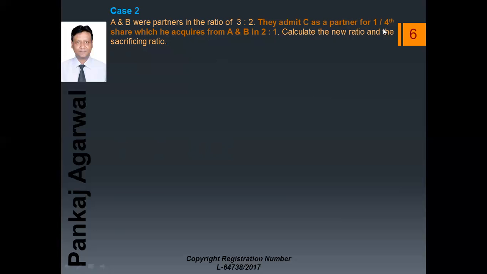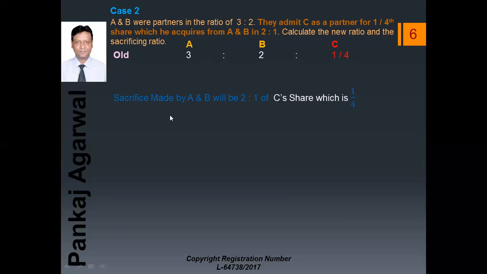So this 1/4 will be multiplied by 2:1, will be the sacrifices of the partners. Again, the format is same. A, B and C. Old ratio is 3:2. C was admitted for 1/4 share. Now, first we will calculate the sacrifices made by A and B, which will be 2:1 of C share, that